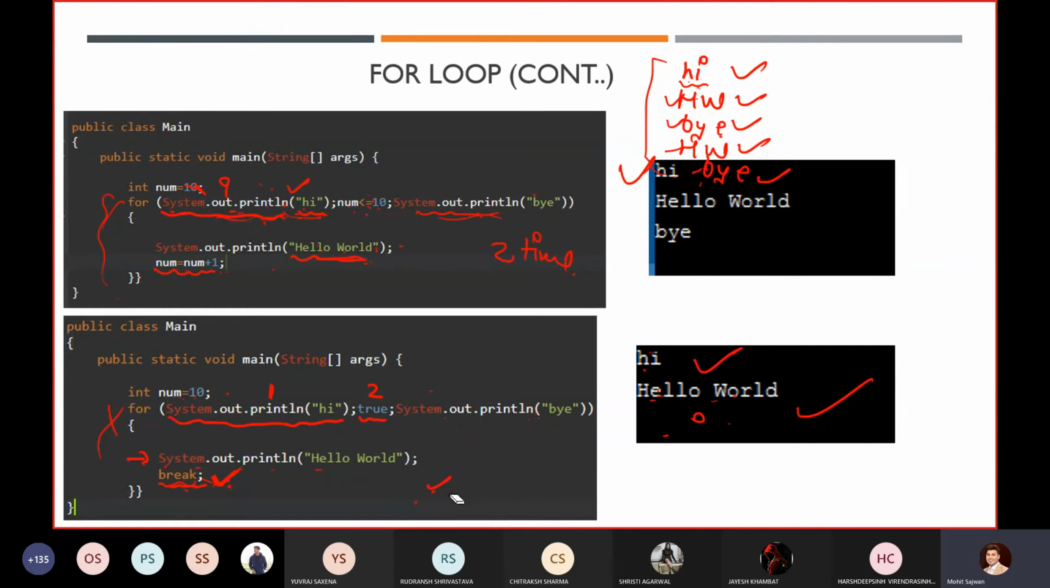Okay, so using these two examples, you will be able to understand two concepts. One concept is how our code gets executed inside our for loop. And the second thing is that you can write a single statement inside your for loop. Okay, so you will not get any error.